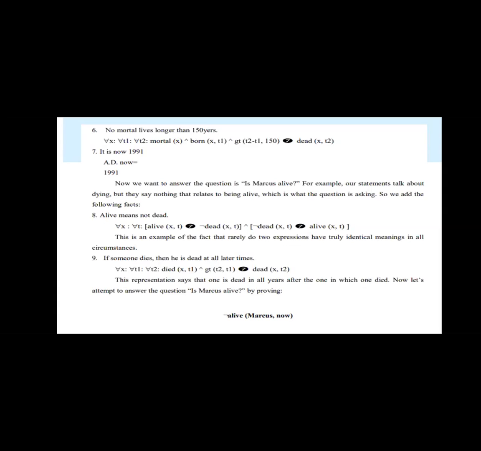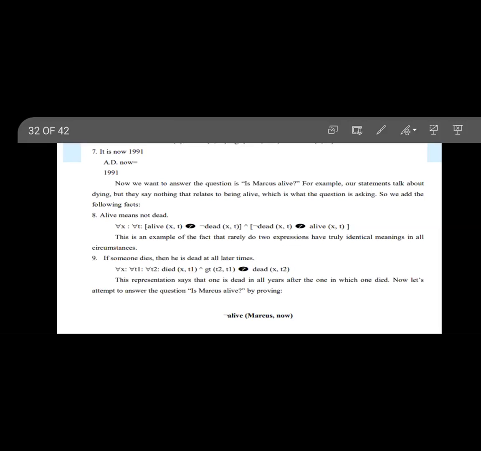It is now 2021. That means now equals 2021.